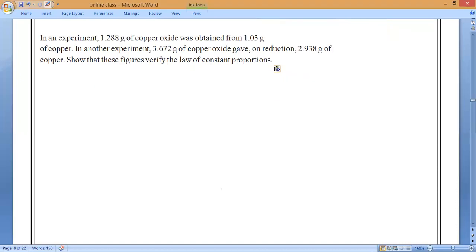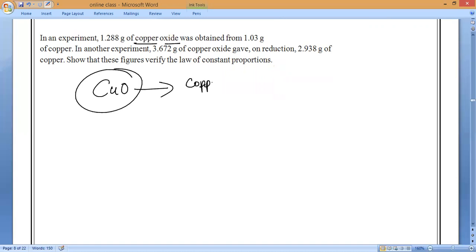Okay. So first of all, you all have to know copper oxide, CuO is the formula. What are the elements present here? Copper oxide. What elements are present, everyone? Copper and oxygen. Yes, copper and oxygen. That is the basic thing you all have to remember.